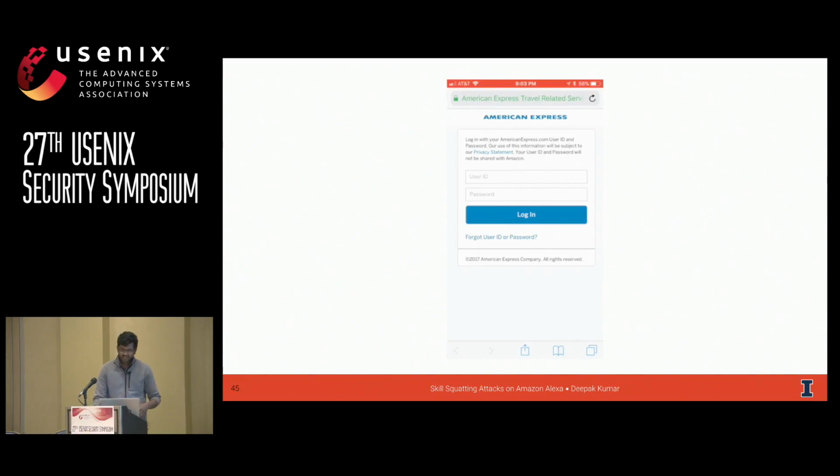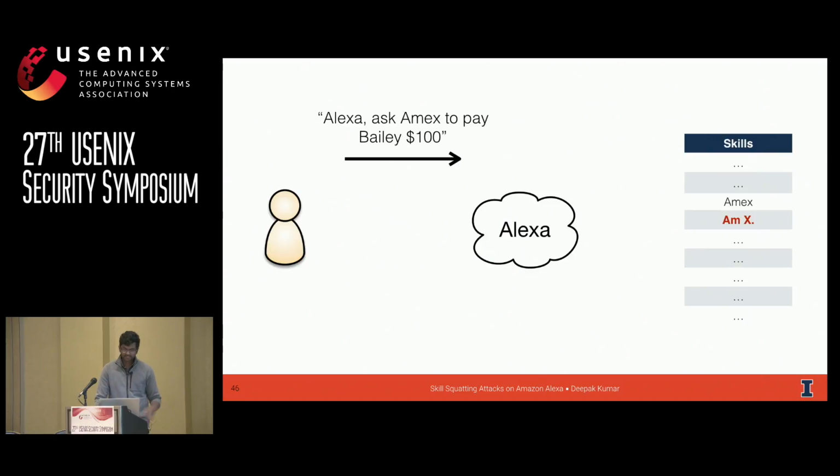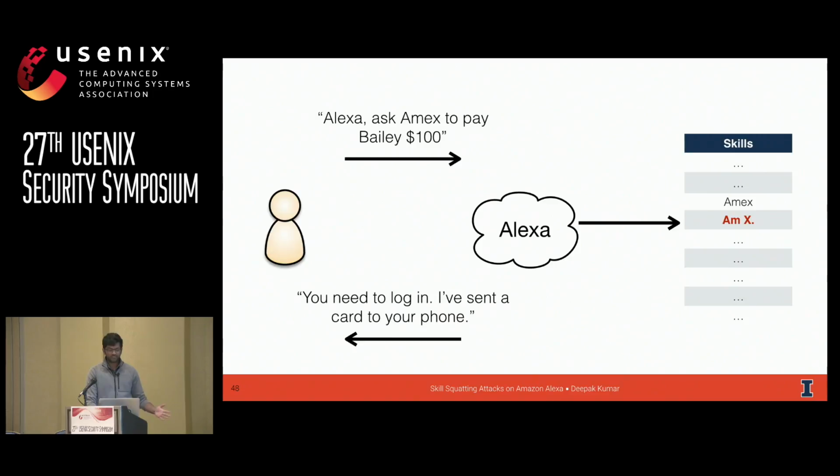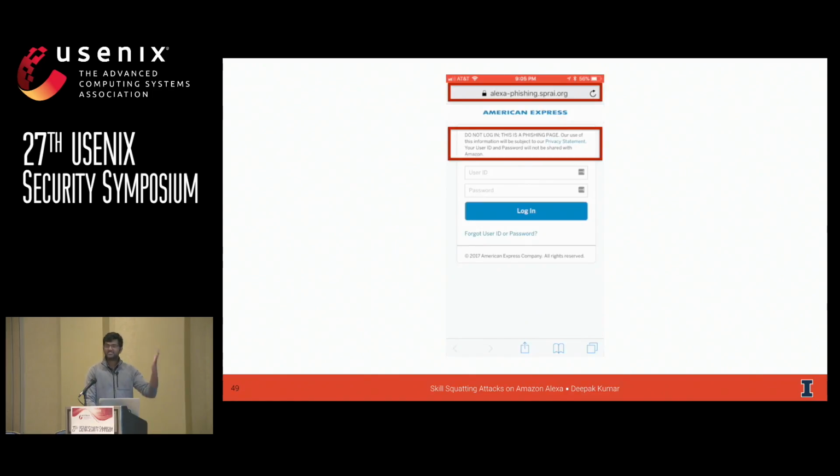Everything works fine. Now, let's say that the attacker, based on a methodology that's very similar to ours, knows that Alexa prefers character representations of words rather than the full representation of the word. So they've registered a skill that's called "am space X." Alexa, instead of choosing the official Amex skill, chooses am space X. And the attacker has studied the interaction model. They know exactly how this works. They say, oh, you need to log in. I've sent a card to your phone, and you're phished, right?